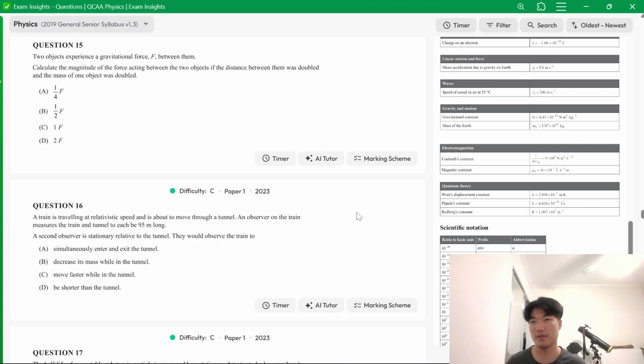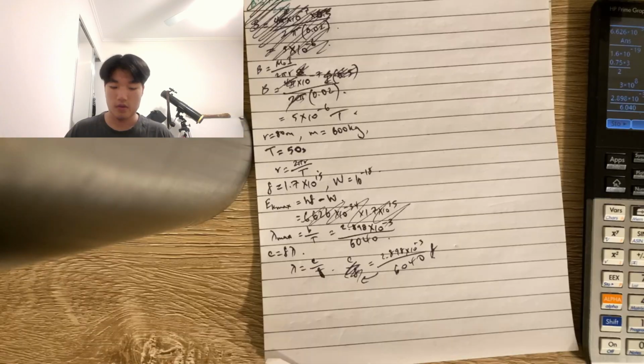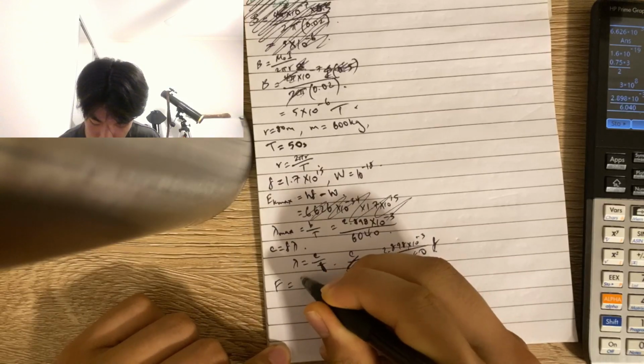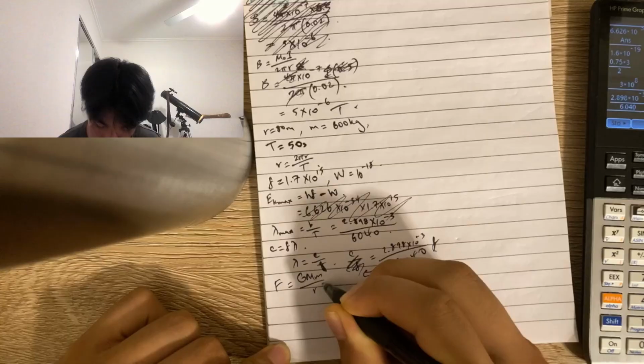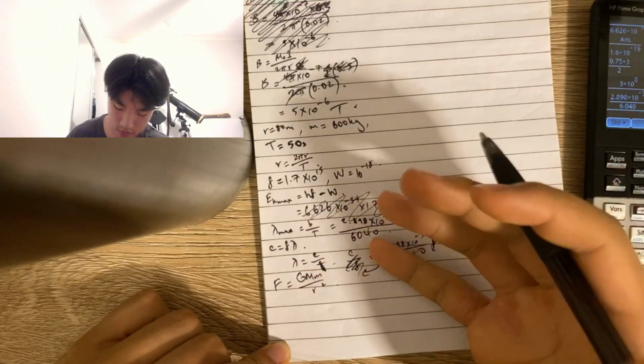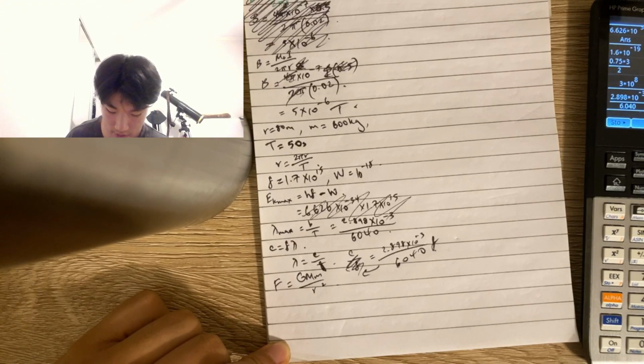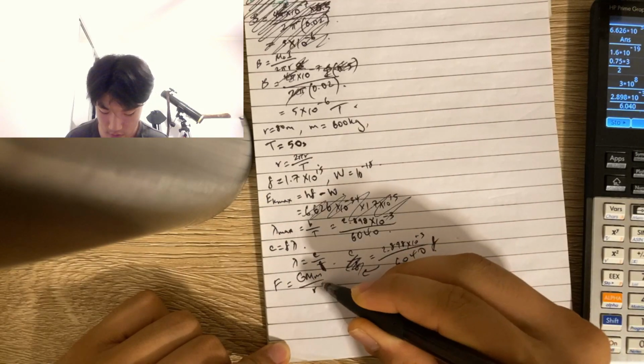Two objects experience a gravitational force, F, between them. Calculate the magnitude of the force acting between the two objects if the distance between them was doubled and the mass of one object was doubled. Okay, this is a good time to use this. So we have the force: G, the gravitational constant, times the mass of an object times the mass of another, divided by the distance between the two centers.